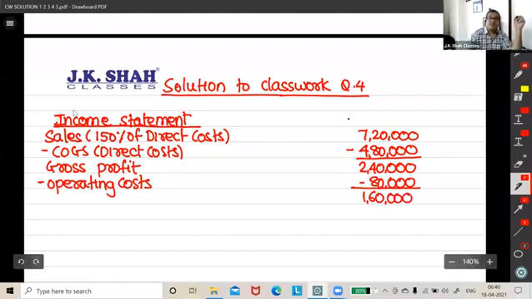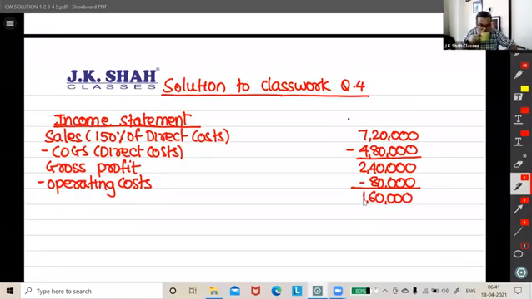What do I call this 160? You can reply to me in the chat box. What do I call this 160? Almost everyone has written a good, correct answer, except one or two writing NPBT. Not a great idea, guys. Operating profit or EBIT. This is the correct answer.